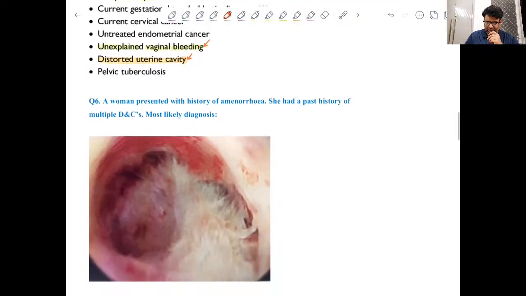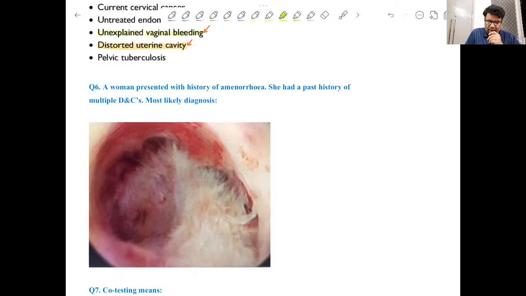Now moving forward to another question, and here a lady presented with amenorrhea, right? So there is no menstruation, and there is a past history of multiple dilatation and curettage.